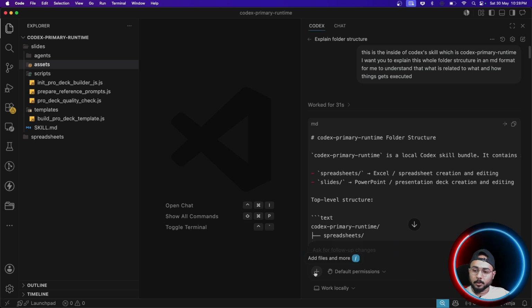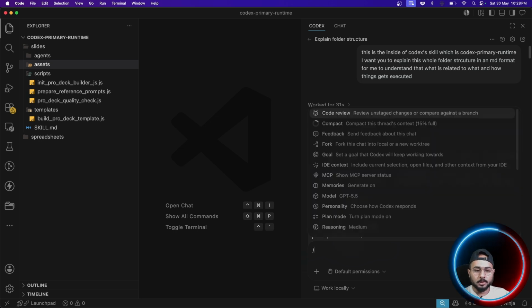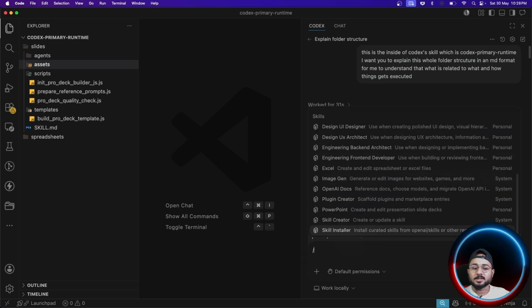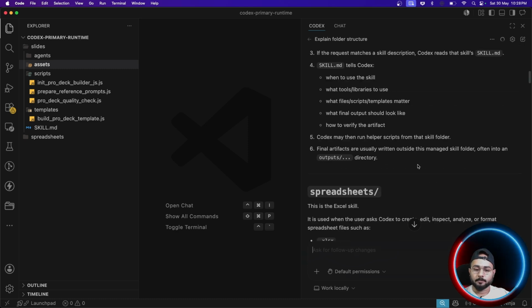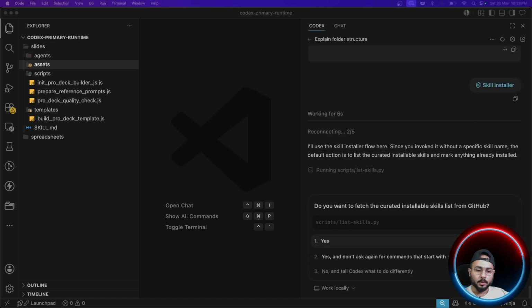And now I'm going to do one very simple thing, right? I'm going to add this slash here, right? Slash, go down, and then you have the skill installer and skill creator. So you have a similar kind of UI just like you had for Claude AI, right? This time it is provided by OpenAI, right? Let me just pick the skill installer and click enter.